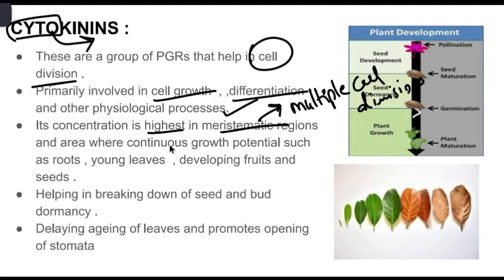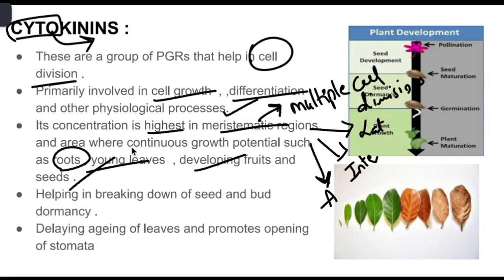Meristematic regions we usually learned in the 9th grade. There are 3 regions where the meristematic tissues are present. What are those? First one is apical region, second one is intercalary, and third one is lateral regions, right? So meristematic regions are nothing but the places where meristematic tissue is present. Where meristematic tissue is present, more cell divisions will happen. Why? Because it is having cytokinins at that place. So it can produce continuously new roots, young leaves, developing fruits and seeds, etc.